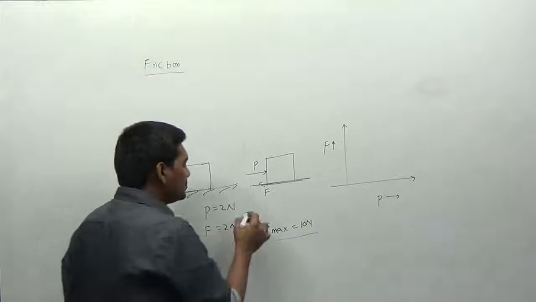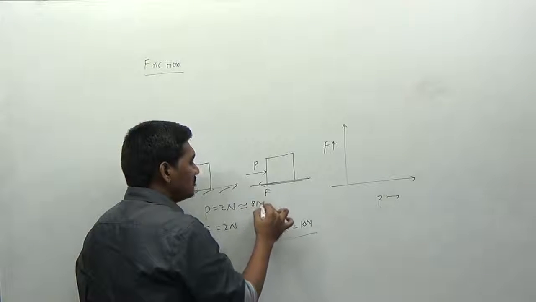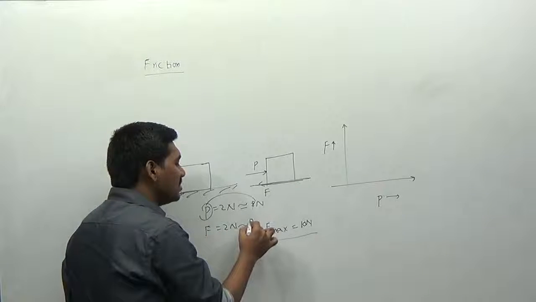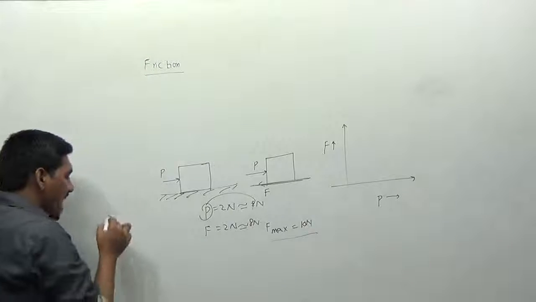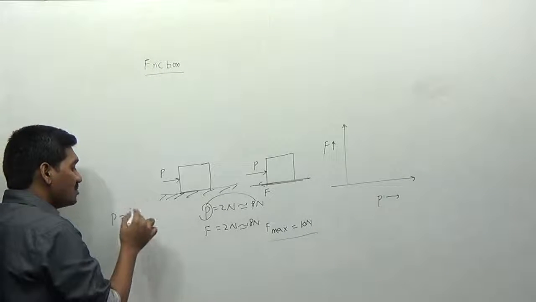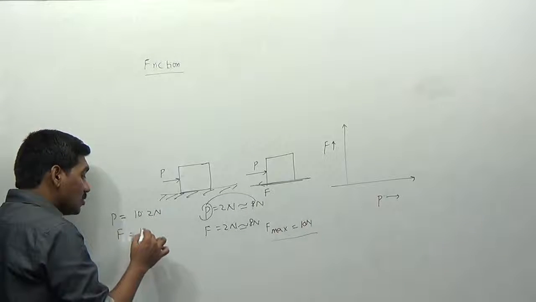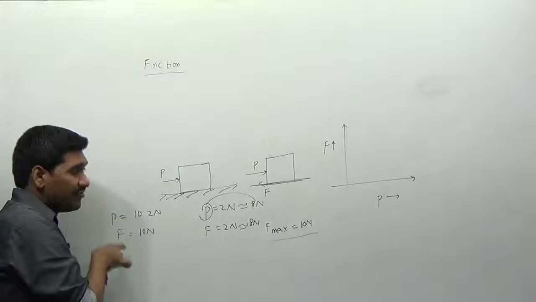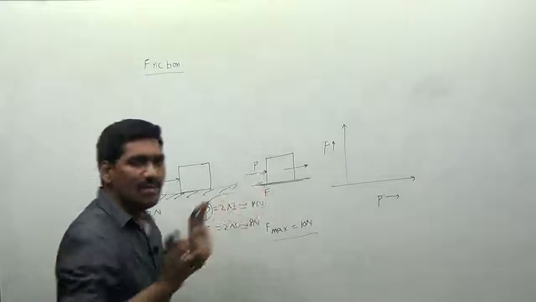Now, for example, if you increase this value from 2 newtons to 8 newtons, then F will also gradually increase to 8 newtons. Now I am applying a force of some 10.2 newtons. Then the frictional force that the surface can develop is only 10 newtons. So we have a difference of 0.2 newtons. Due to this 0.2 newtons difference, the body starts moving in this direction. The body is just about to slide.